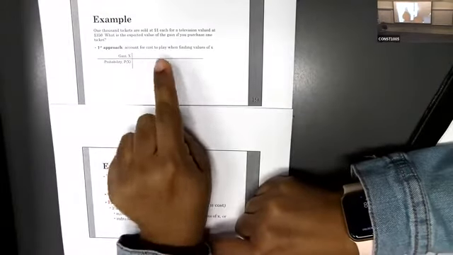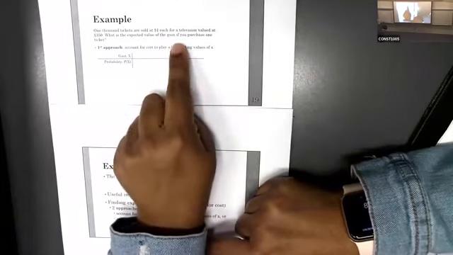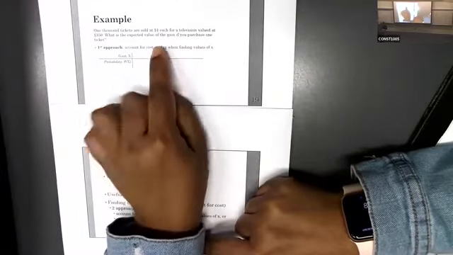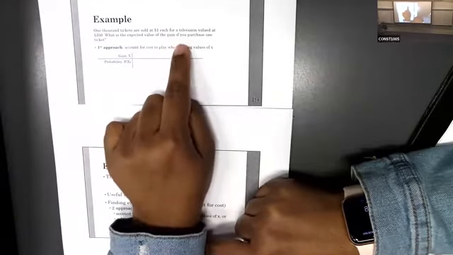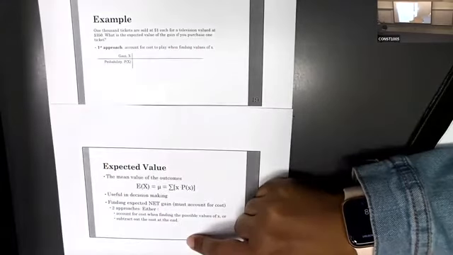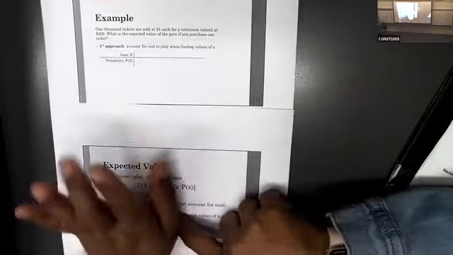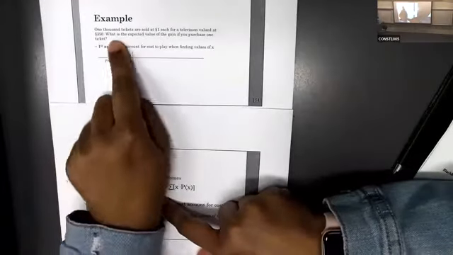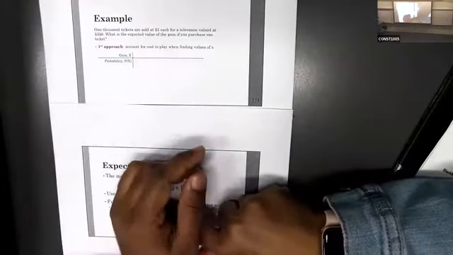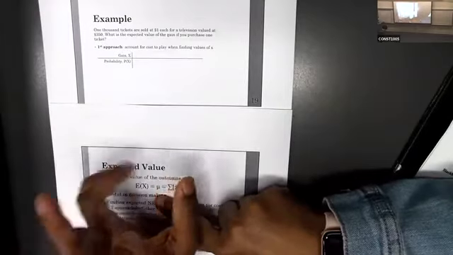Then what is the expected value of the gain? That means you have to find the mean value of the gain if you purchase only one ticket. So that is the question. What is the expected gain if you purchase only one ticket?